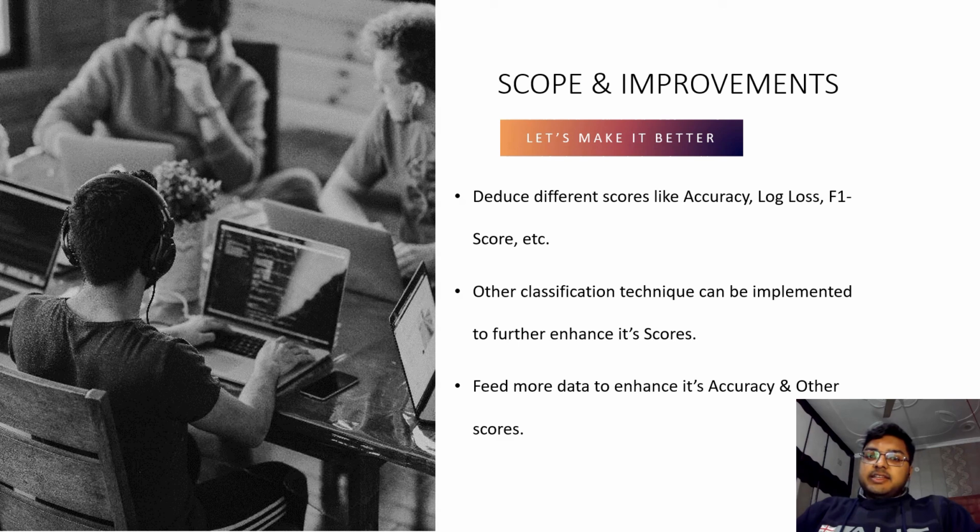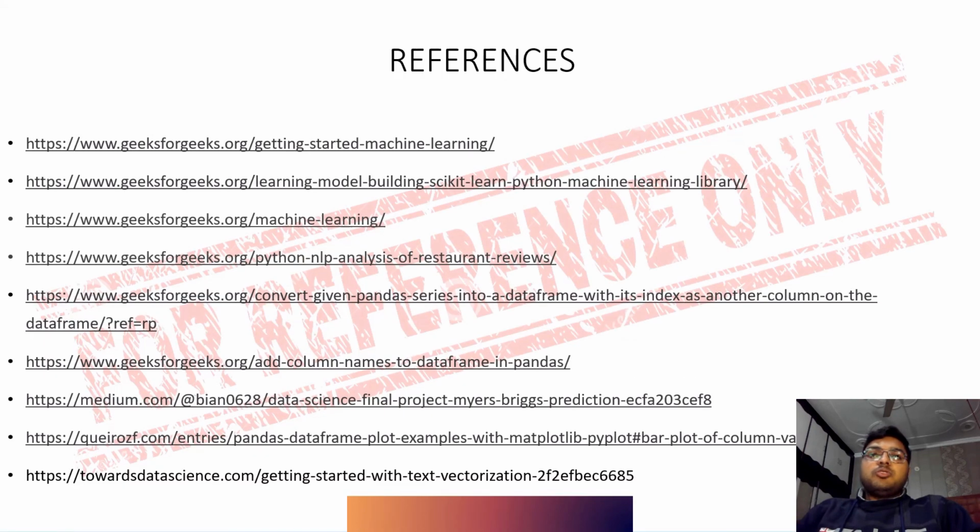So let us see how we can make our project better. Here is the scope and improvement. We have 3 scopes for improvement in this project. The first one is to deduce different scores like accuracy, log loss, F1 score, etc. Other classification techniques can be implemented to further enhance its score. Feed more data to enhance its accuracy and other scores. So these are the scope and improvement of this project. Here are the references, the websites from which we took help to make our project.